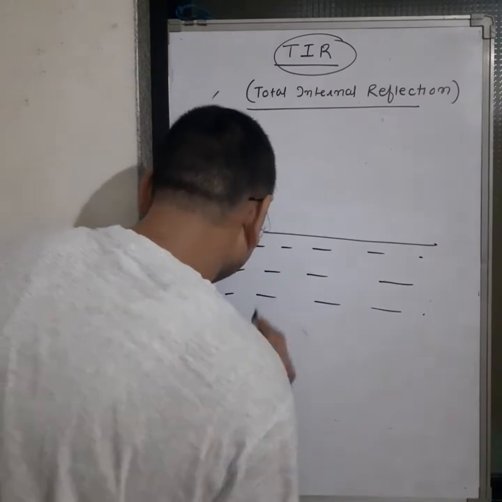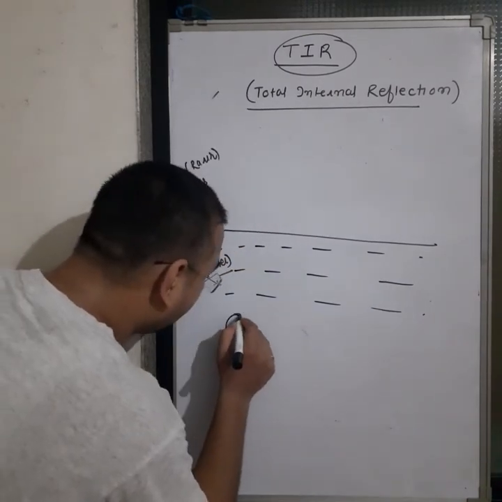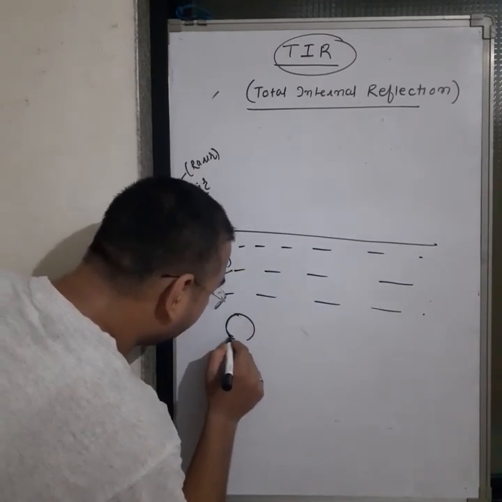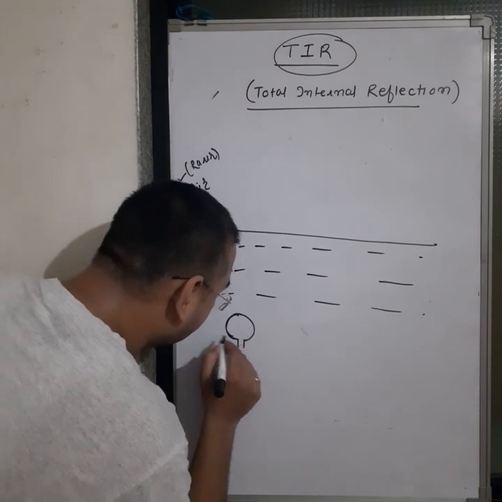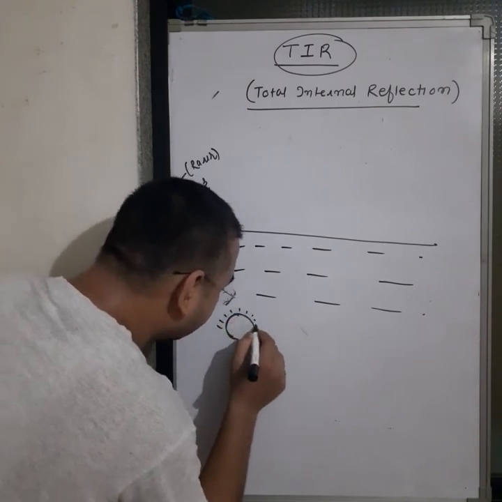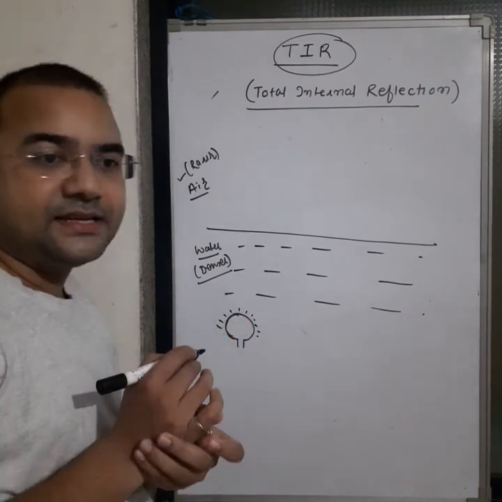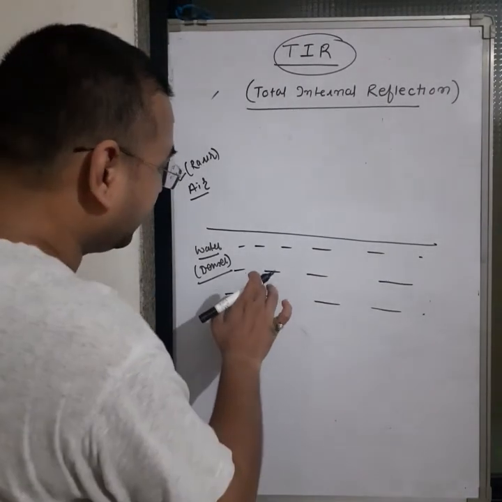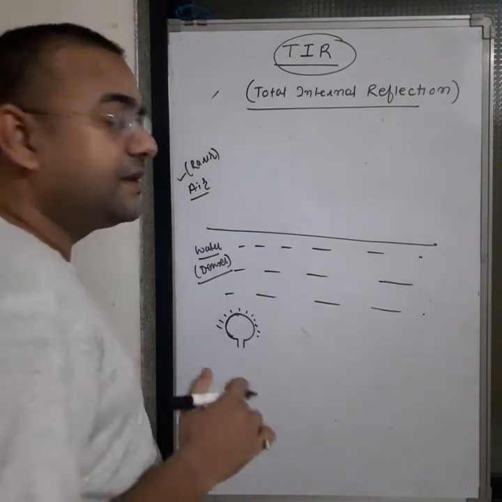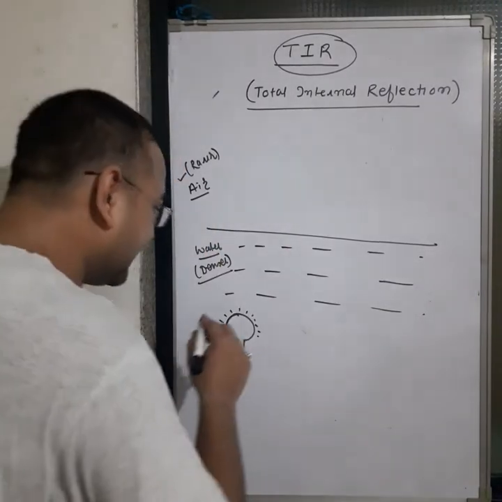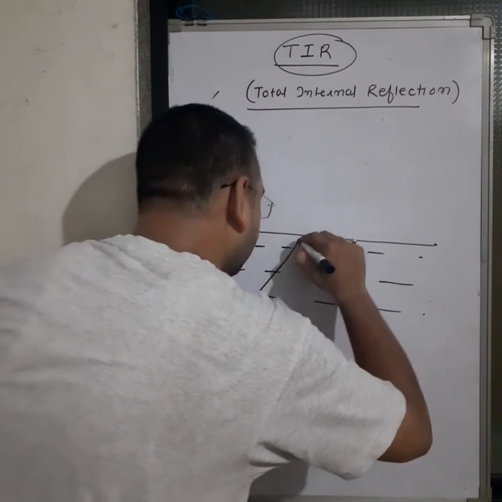Here we have light rays, meaning we have a light. When light passes from the denser medium to the rarer medium, let's consider the first angle. Suppose this.